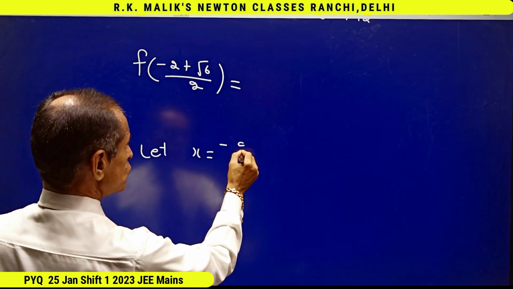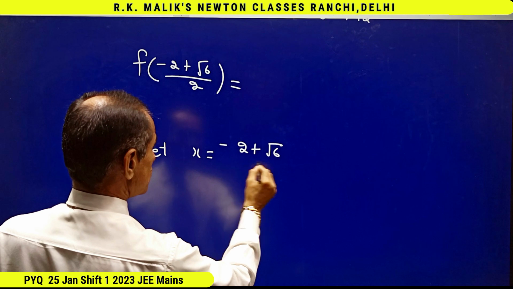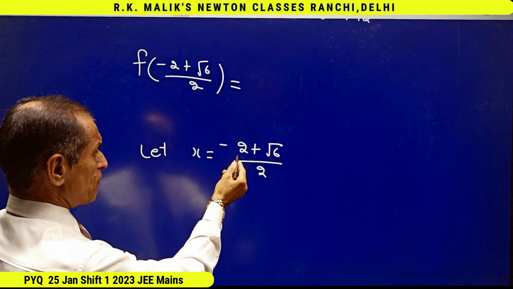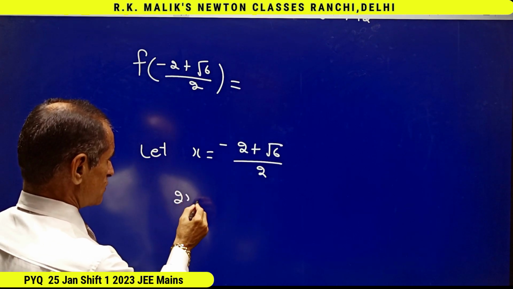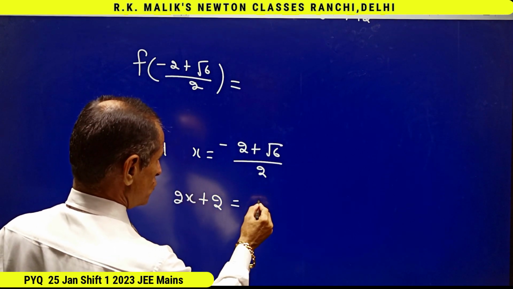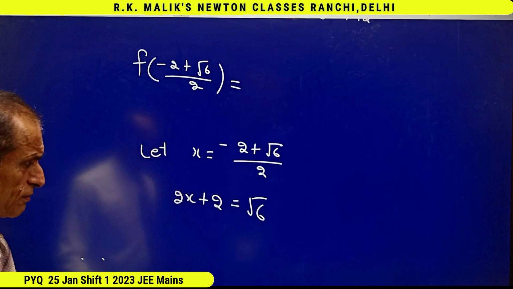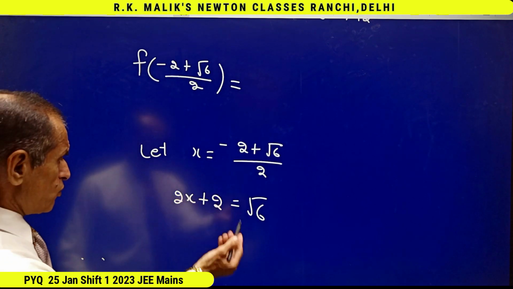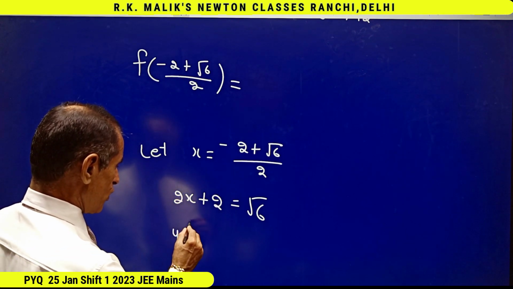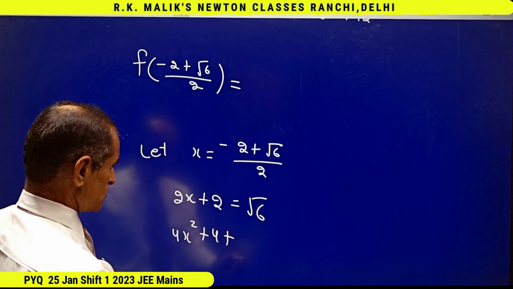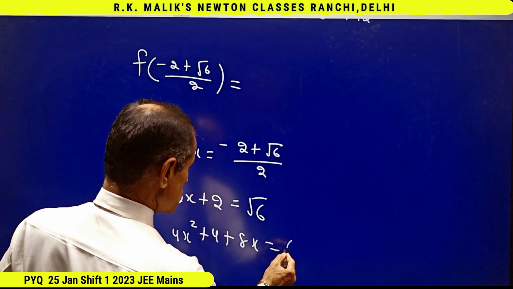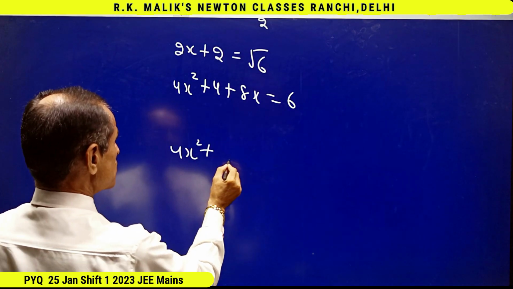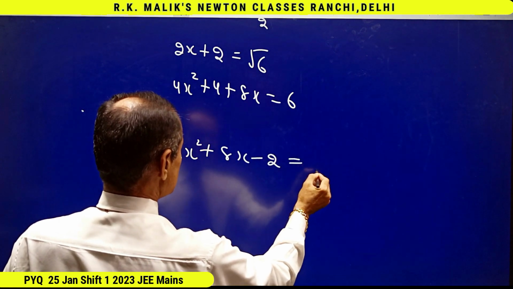See, let x equal to (-2 plus root 6) by 2. Take 2 on this side and finally bring -2 on this side. That is, I will be getting 2x plus 2 equal to root 6. What I am going to do, you will understand after a few steps. Now squaring both sides, I get 4x square plus 4 plus 8x equal to 6. That is, I will be getting 4x square plus 8x minus 2 equal to 0.